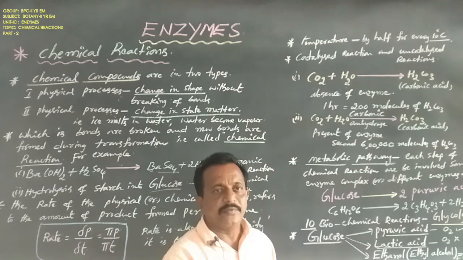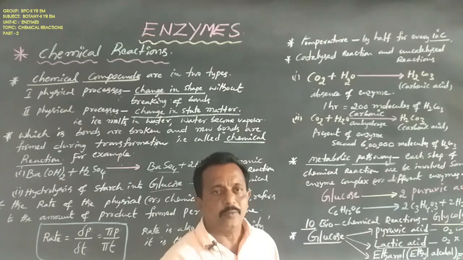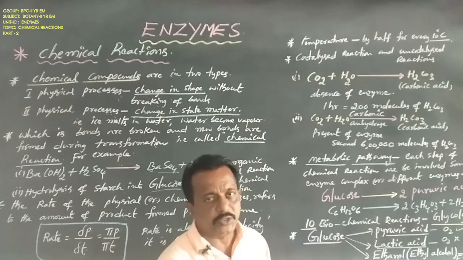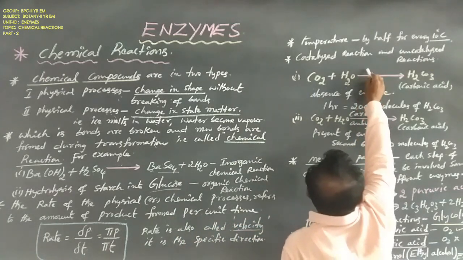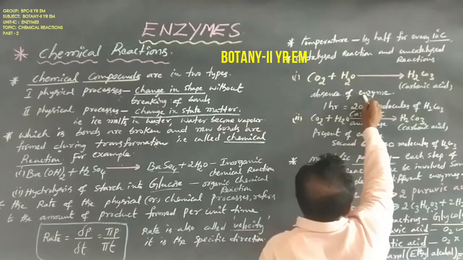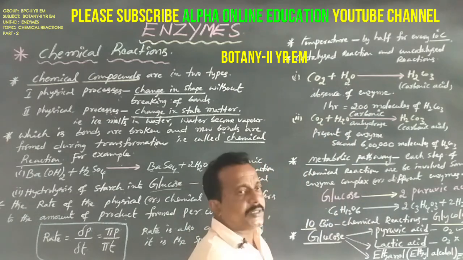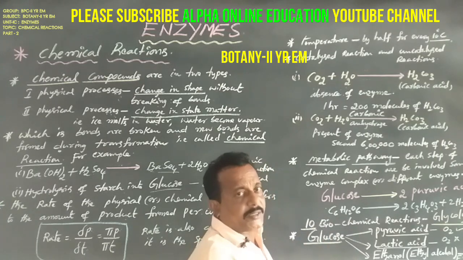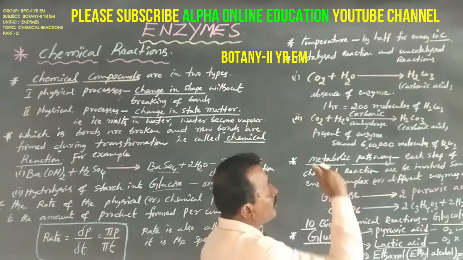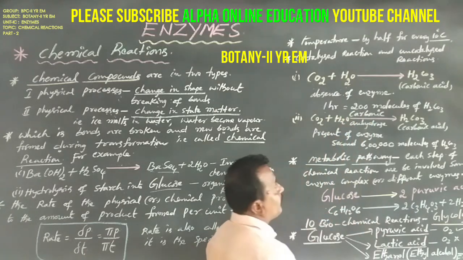Carbon dioxide combined with H2O forms carbonic acid, H2CO3. In this reaction, in the absence of enzyme, the products form at only about 200 molecules of H2CO3 per hour.